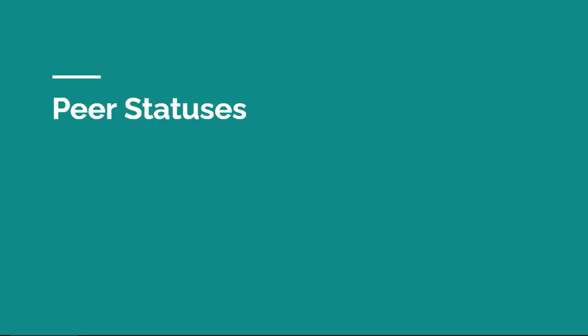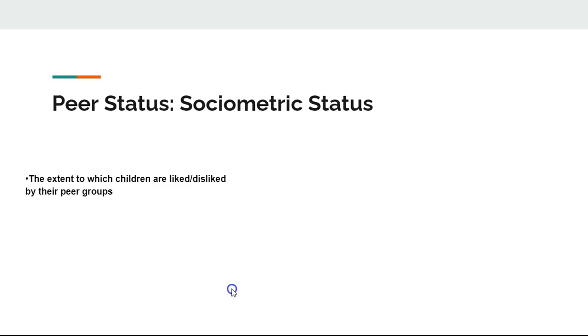Welcome back, class. In this section of the lecture, we're going to discuss peer statuses. Examples of peer statuses would be popular children, neglected children, and unpopular children. We're going to take a deeper dive into understanding peer statuses.